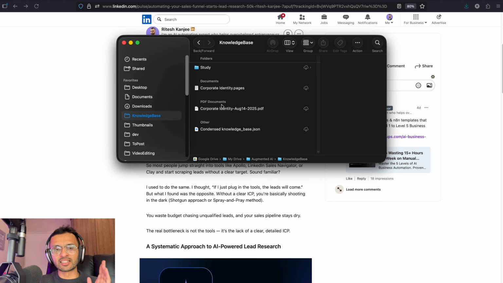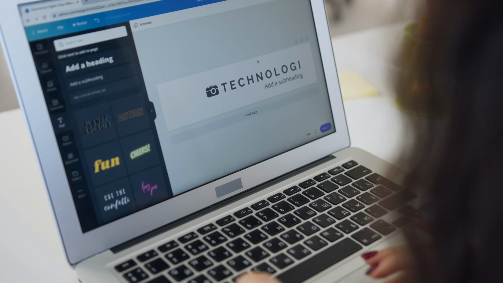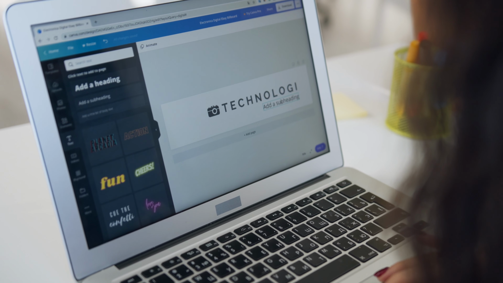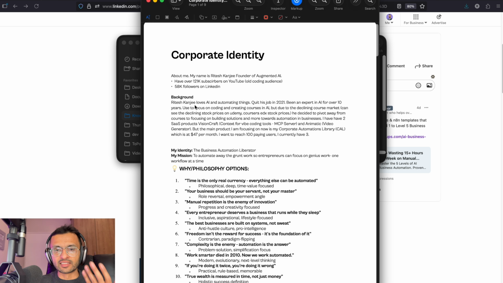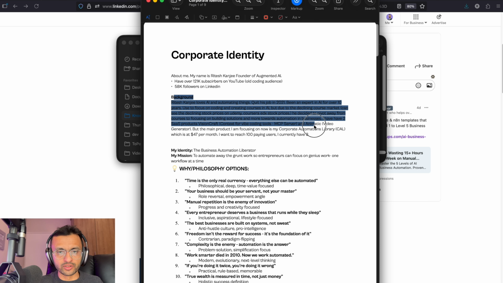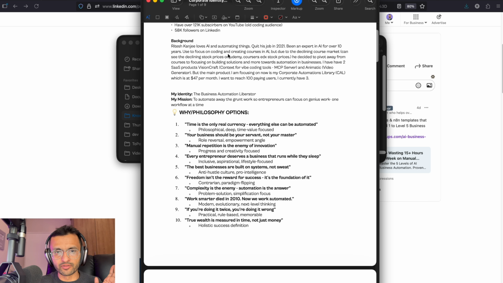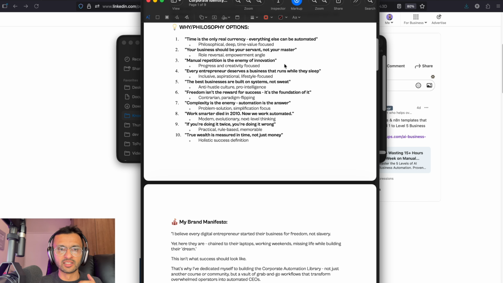because we're going to be using it. And the next thing that you're going to need is your corporate identity. This is the one that I prepared earlier, just to give you some idea of what it contains. So it's very important that you do this exercise first before you get into it. So essentially, your corporate identity will tell the AI who you are, what you do, and where you're coming from, your highs, your lows, your philosophy.